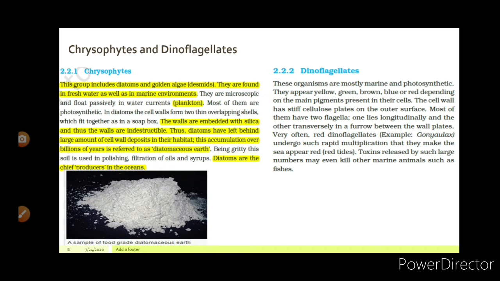Very often, red dinoflagellates undergo such rapid multiplication that they make the sea appear red, causing red tides. This phenomenon is very important, red tide. Red tide is caused by dinoflagellates. Toxins released by such large numbers may even kill other marine animals such as fishes. So dinoflagellates are detrimental to the fishes if they grow beyond a specific population. Let us move to the next slide.